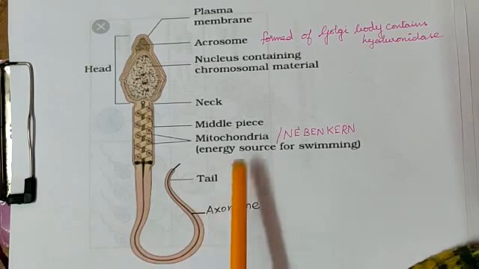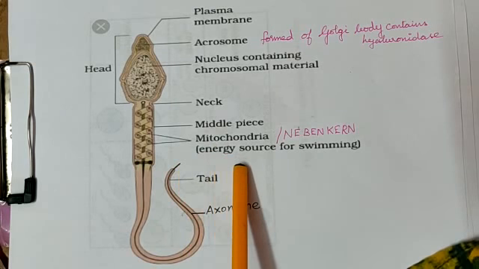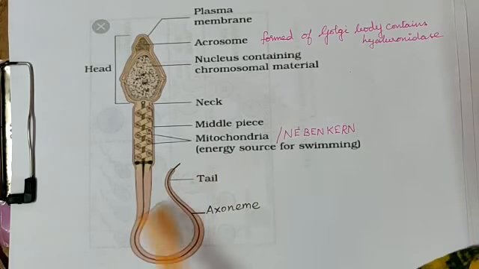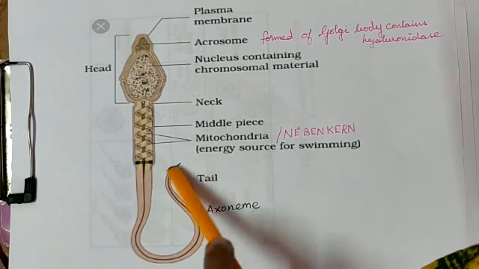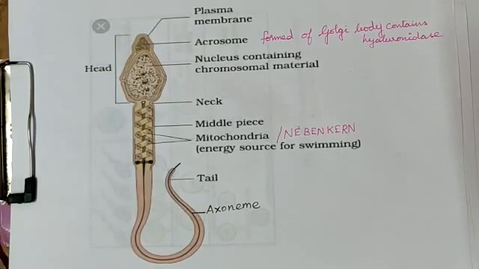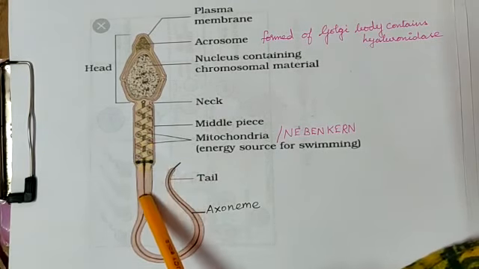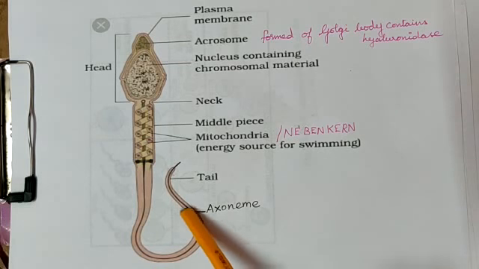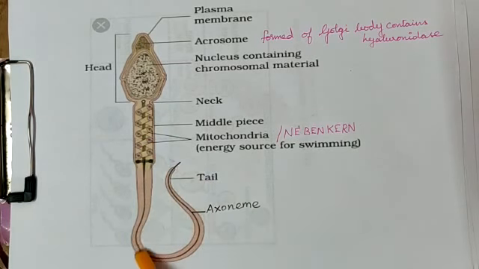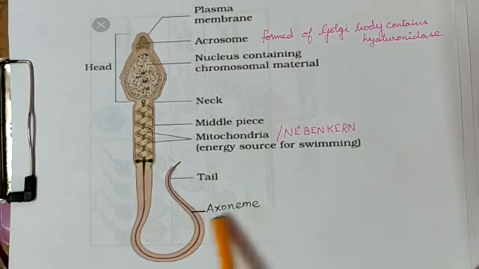So, the mitochondria gives energy for swimming. And there is a long tail. What is the function of the tail? The tail is for swimming movement. In the middle of the tail, there is a filament-like structure called the axoneme.